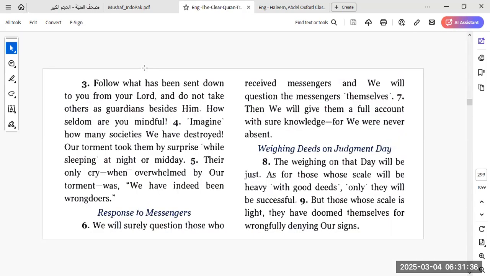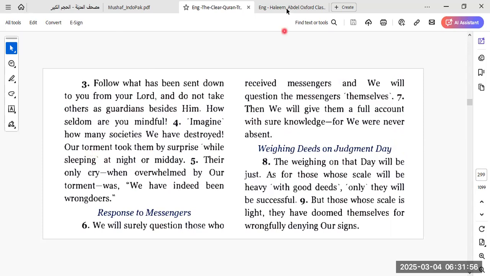So this is the Clear Quran by Mustafa Khattab. So there it is. He says, their only cry when overwhelmed by our torment was, we have indeed been wrongdoers. All right. So that was the only cry. So imagine how many societies we have destroyed. Kam min qariyatin, right? How many societies? So here he's translating it as societies.